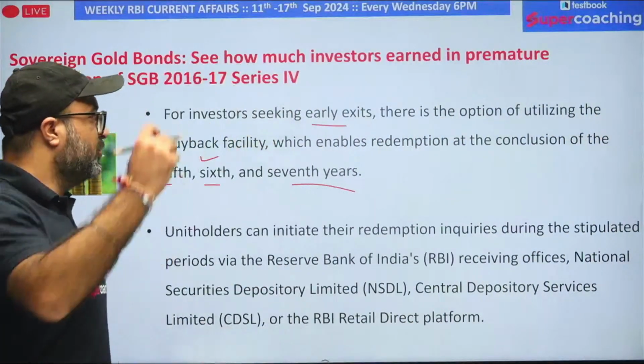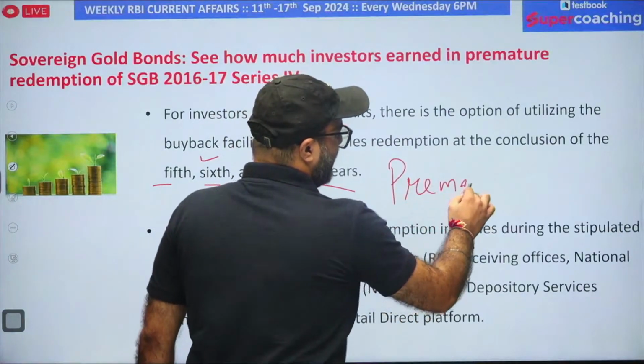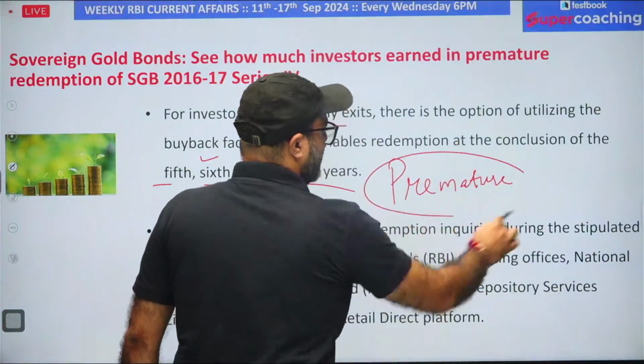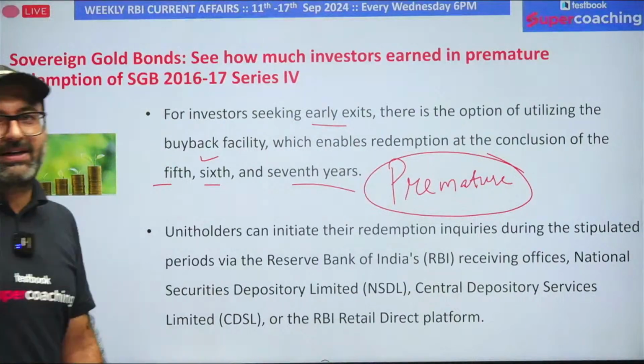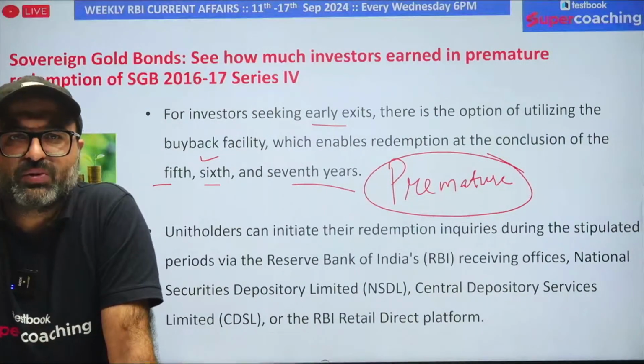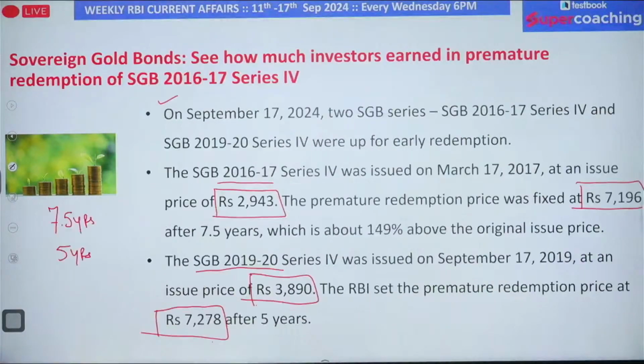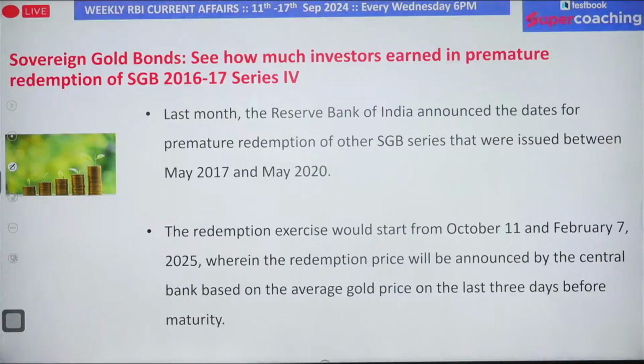So when you redeem your bonds before maturity, that is known as premature redemption. Recently there was news that RBI has announced premature redemption of sovereign gold bonds which were issued in series 4 in the year 2016-17 as well as in the year 2019-20. Got it, guys? Is it clear? I hope this point is very much clear.